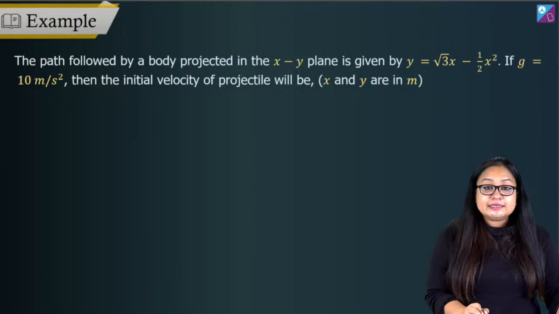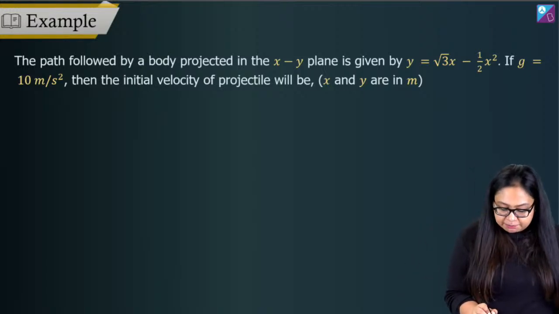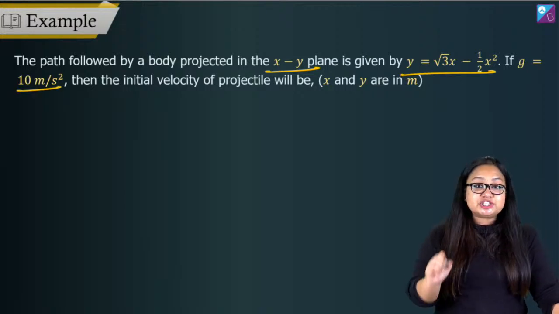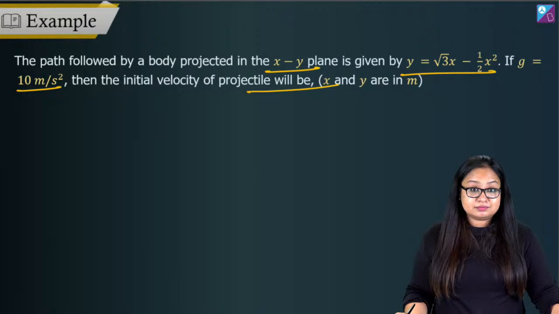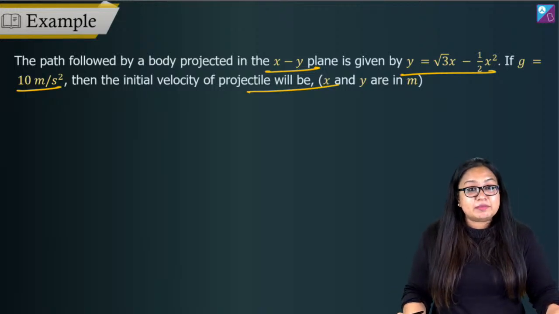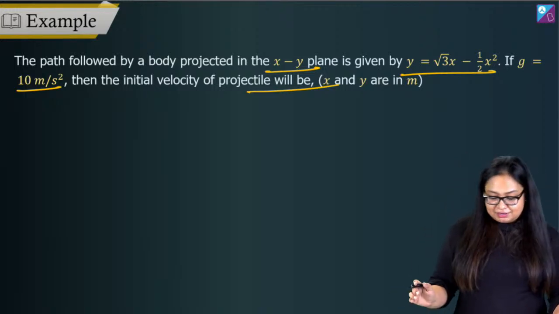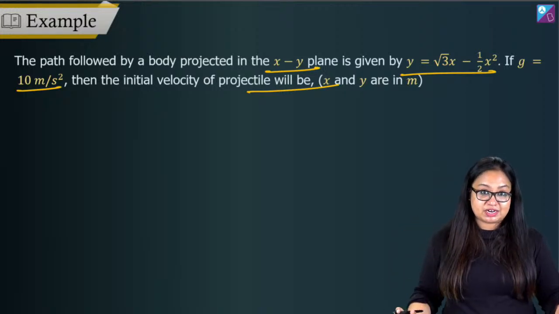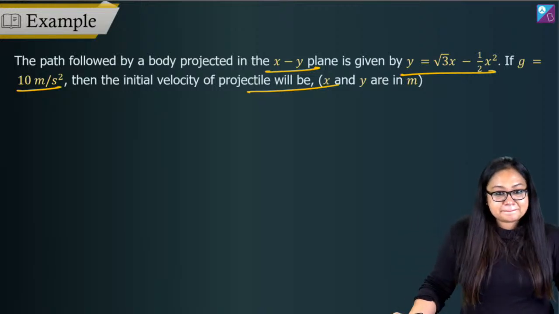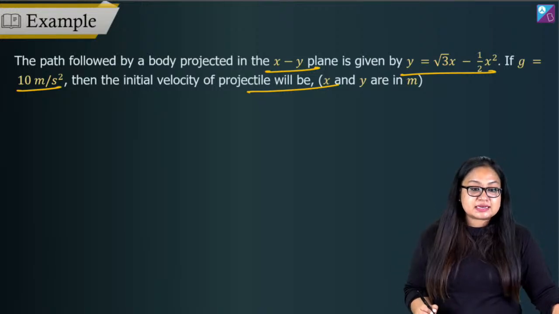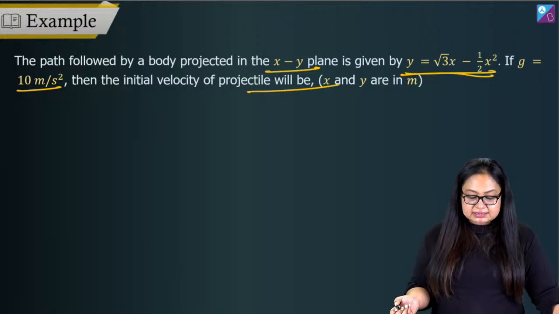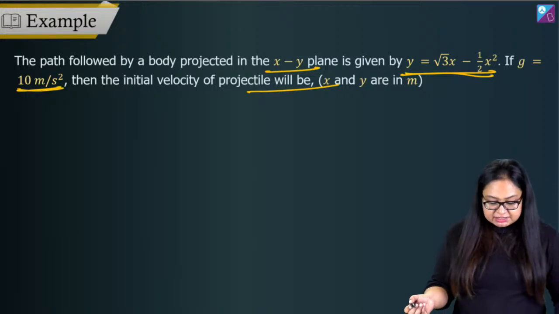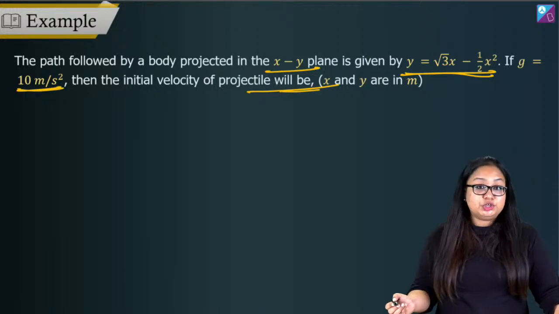Here we have a question. The path followed by a body projected in the xy plane is given by this. If g is equal to 10 meter per second square, initial velocity of the projectile will be how much? Come on guys, quickly solve this question. You have to just compare it with the standard equation of trajectory. That's all. Y equal to root 3 x minus half x square is the equation of trajectory that's given here, and g is 10 meter per second square. We have to find out u.